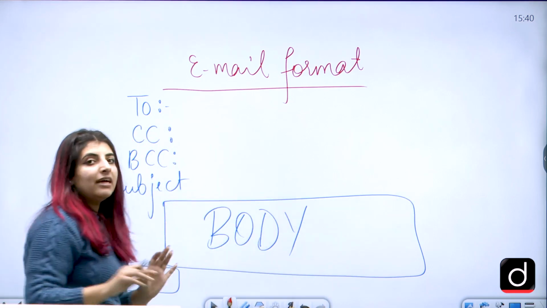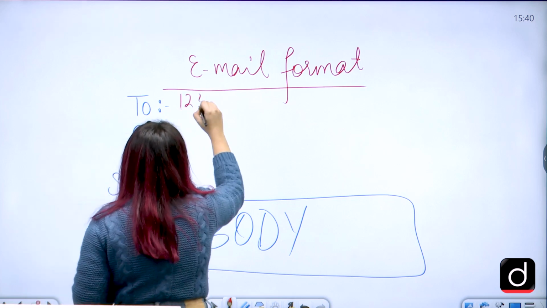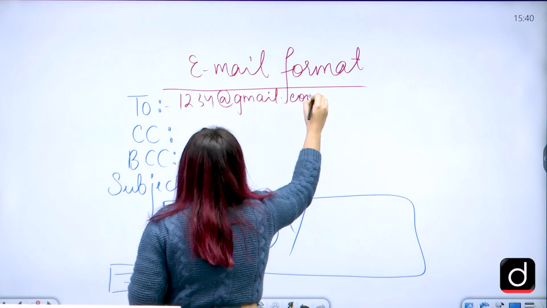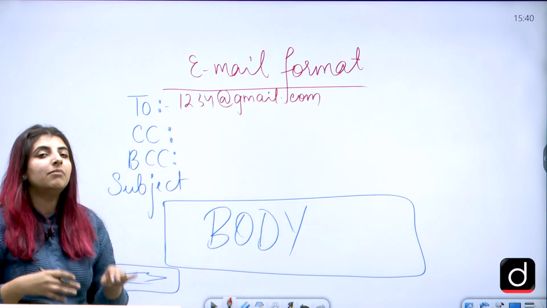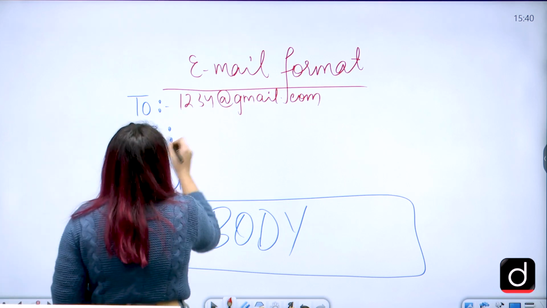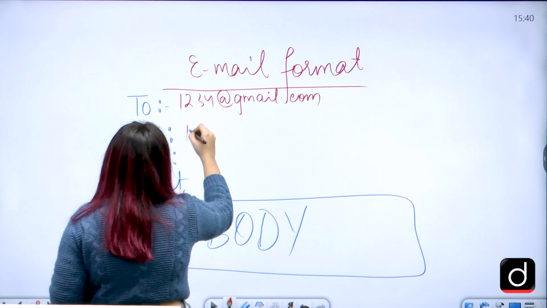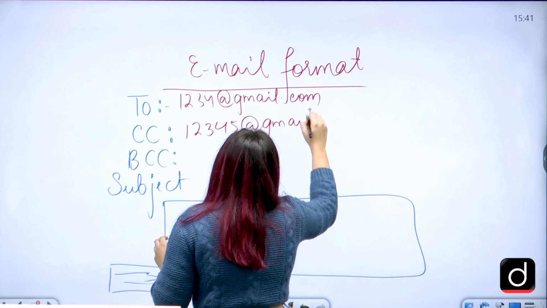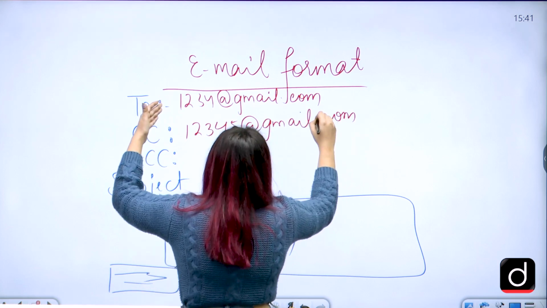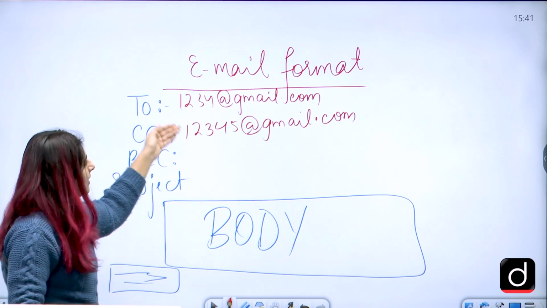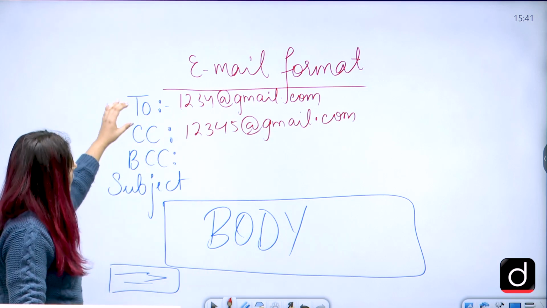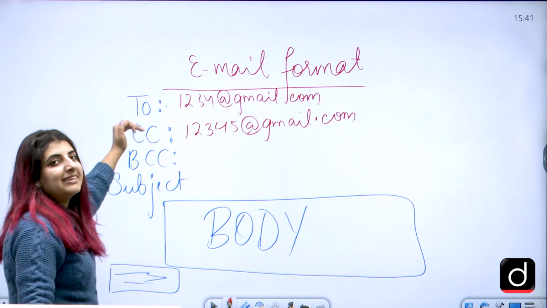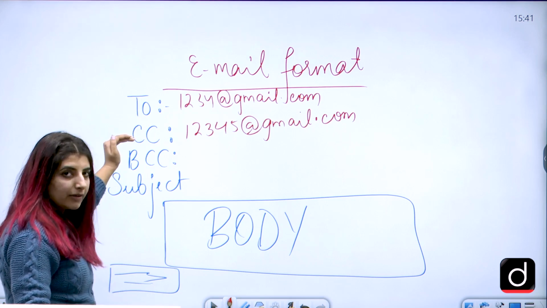First of all, if you are sending a mail to someone at 1234@gmail.com and you want the same copy to be sent to some other person, right? That person will be put under the CC part. So 1, 2, 3, 4, 5 is the email for some other person. Mind you, here I have written 1, 2, 3, 4. So it means that this email is different and this email is different, correct? So a person whosoever is seeing this very email will see that the same copy has been sent to a person in the CC field, correct?